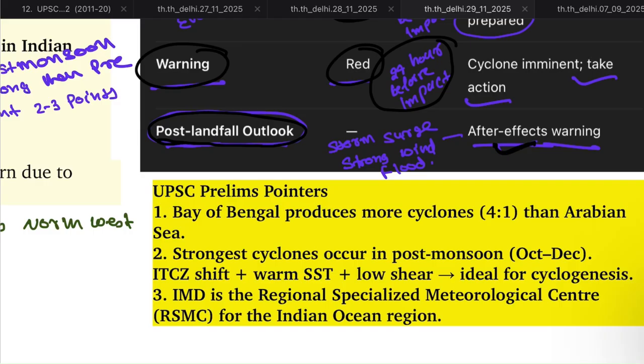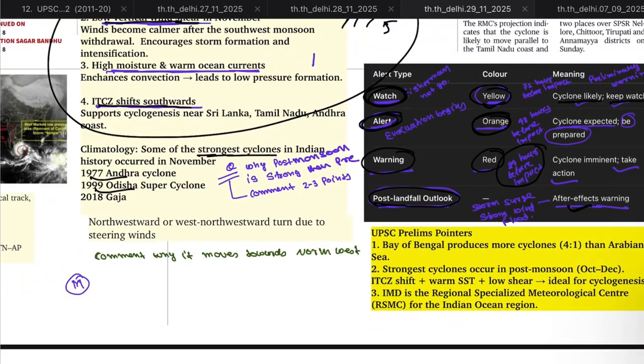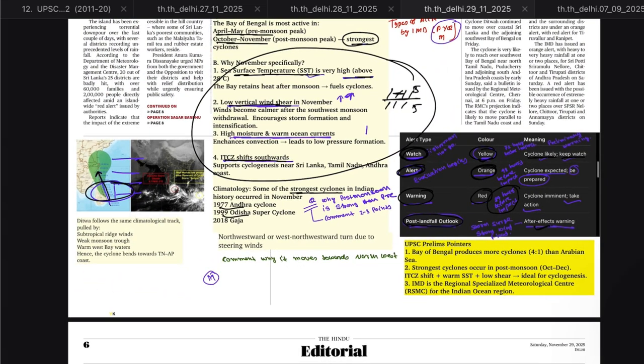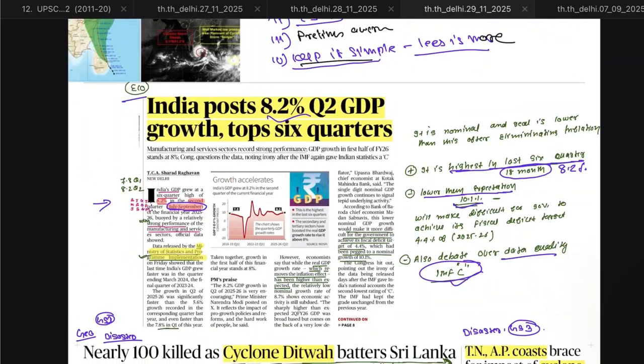Sometimes people get relief after the cyclone, but after the cyclone, surge and coastal flooding can come, and IMD also warns after the cyclone. Okay, now this has been done. Again, it will suffice. We will follow up on this cyclone later.